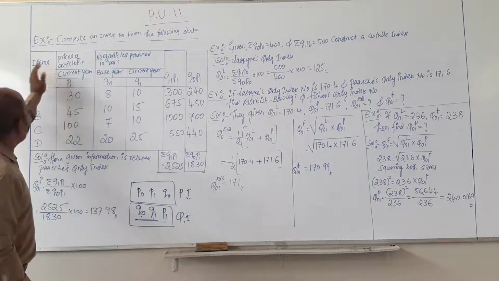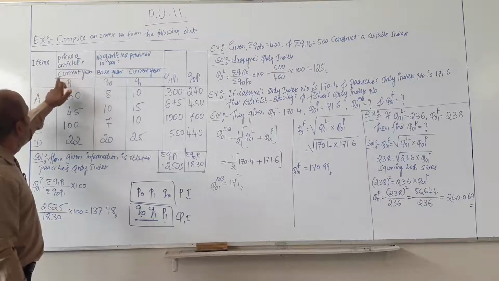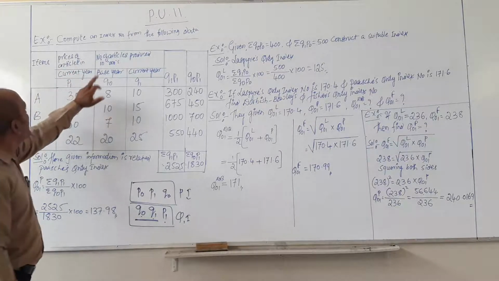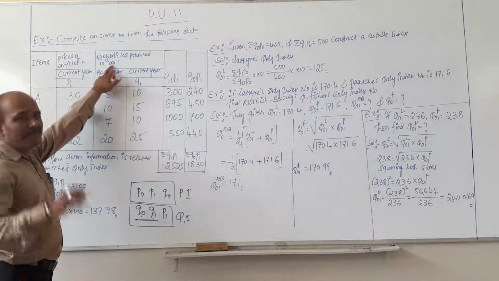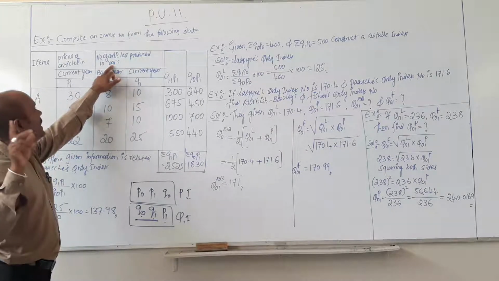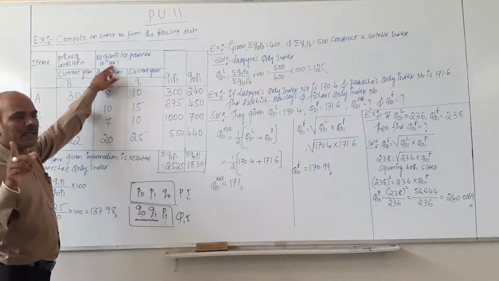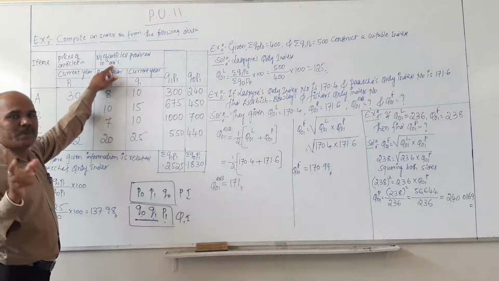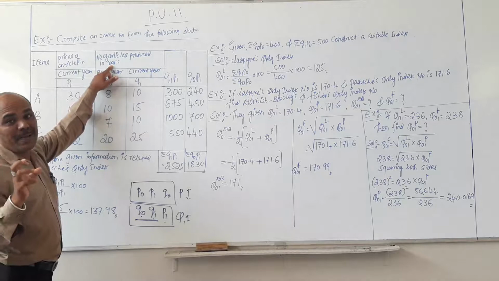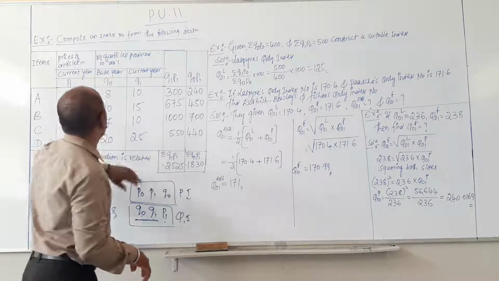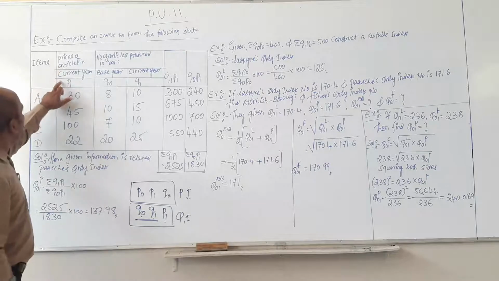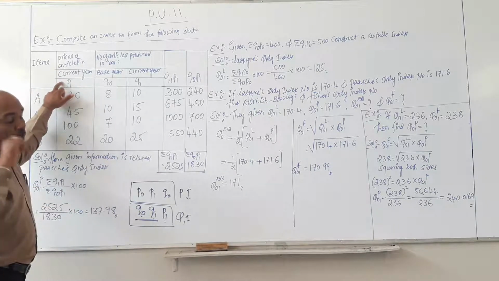So, items, prices of articles in the current year, number of articles produced in thousands. If they mention 3 zeros, it is considered thousands. If they mention only 2 zeros, then it will be considered hundreds.